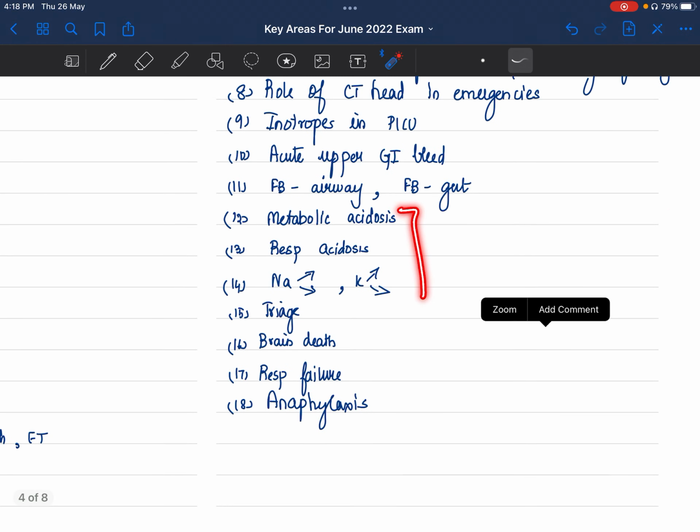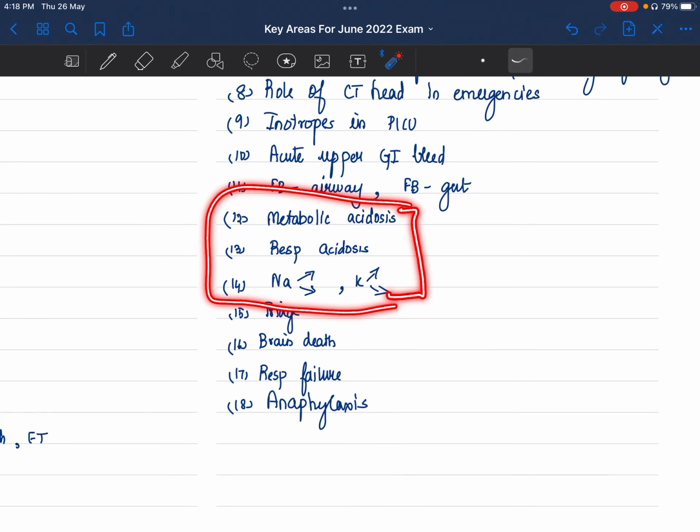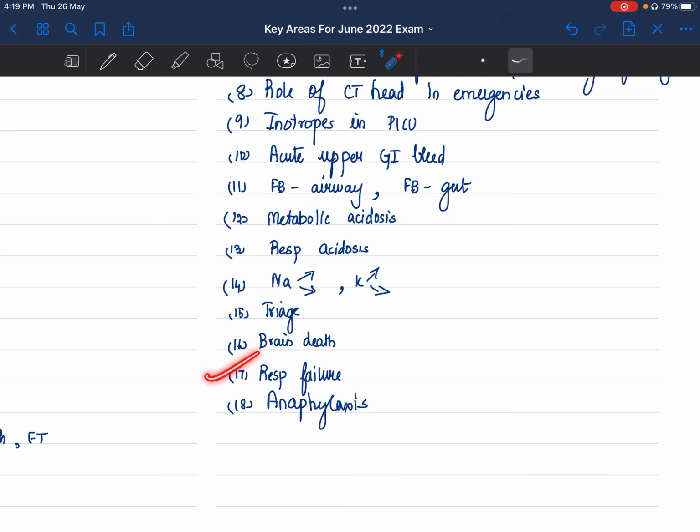Then this part you should know for sure, in and out, because one question will definitely come. Either your fluid disorders, your metabolic acidosis, or your electrolyte disorders, hyponatremia, hyperkalemia, so that you should know. Brain death, end of life care, they can ask. Respiratory failures, types of respiratory failures, anaphylaxis management.